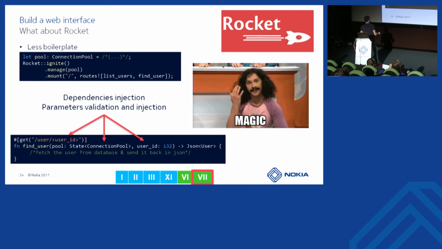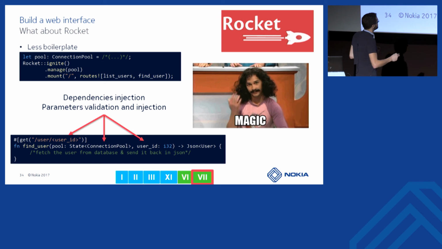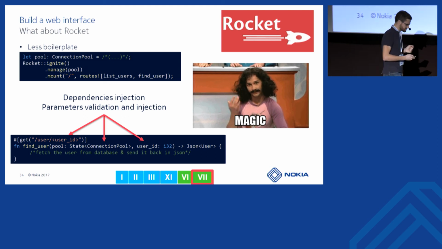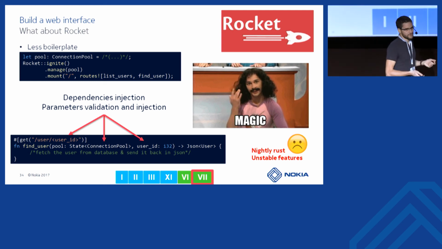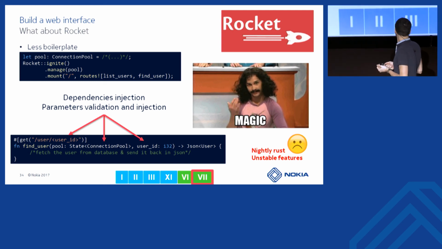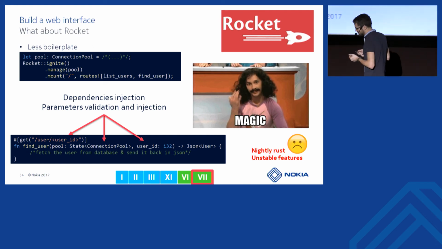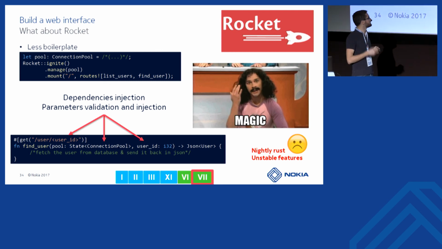So here we say that we have one dependency, which is the connection pool. We have a connection pool in the managed list of state in Rocket. So when there is a request coming to this route, it will call this function and inject this state in it. Unfortunately, this library requires nightly Rust, so we cannot use it in our microservice. Or we can use it, but we will try to avoid using unstable things for now.